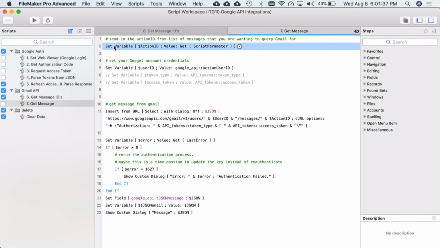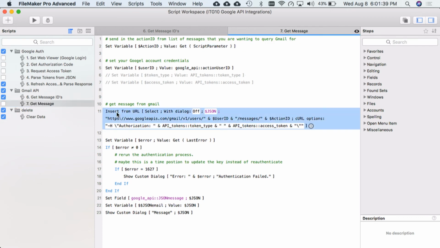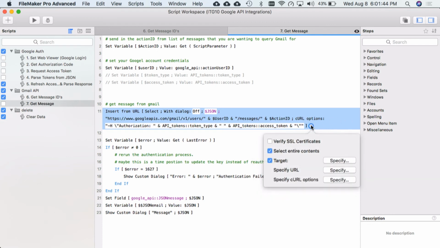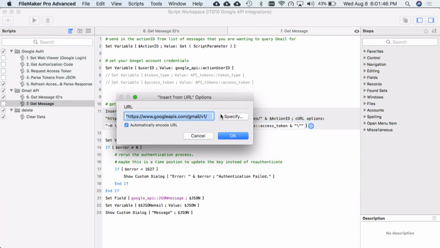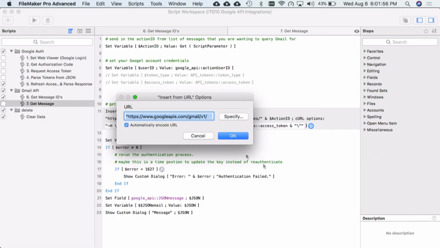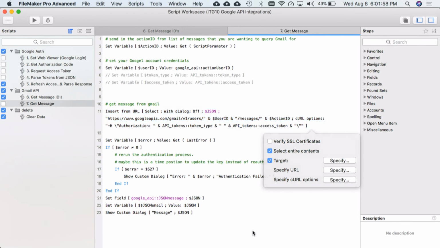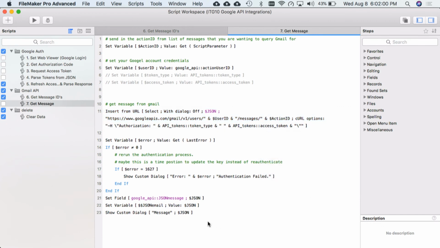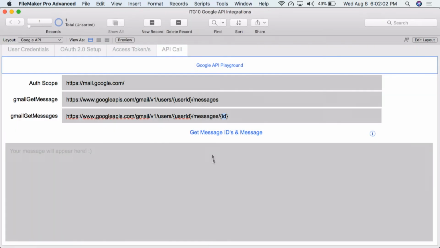So we will receive that parameter. We'll come down and do an additional insert from URL. And again, we specify the URL right here. And this looks the same right here. Again, user ID, message, but we append to the end that message ID that we're wanting. So let's close out those.